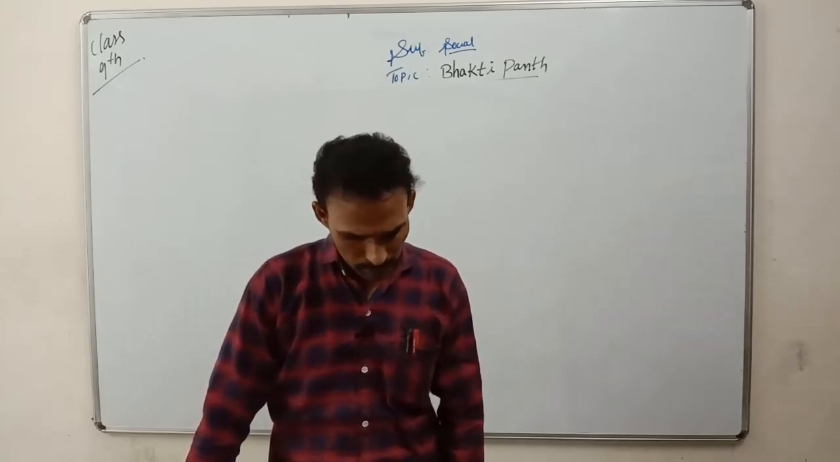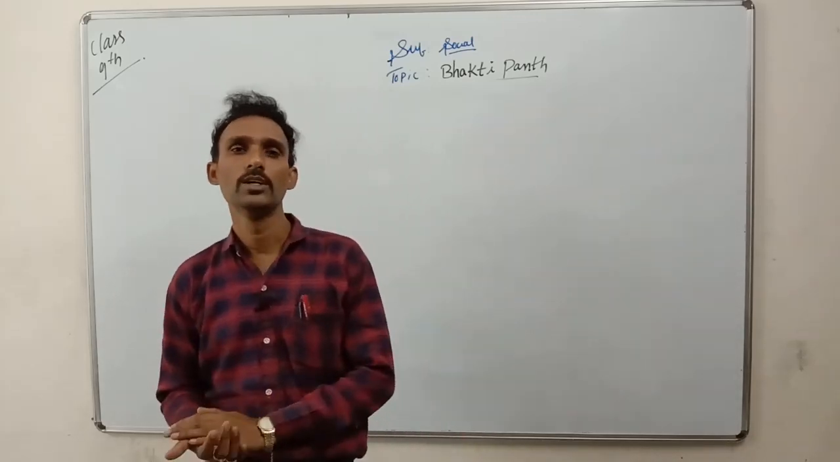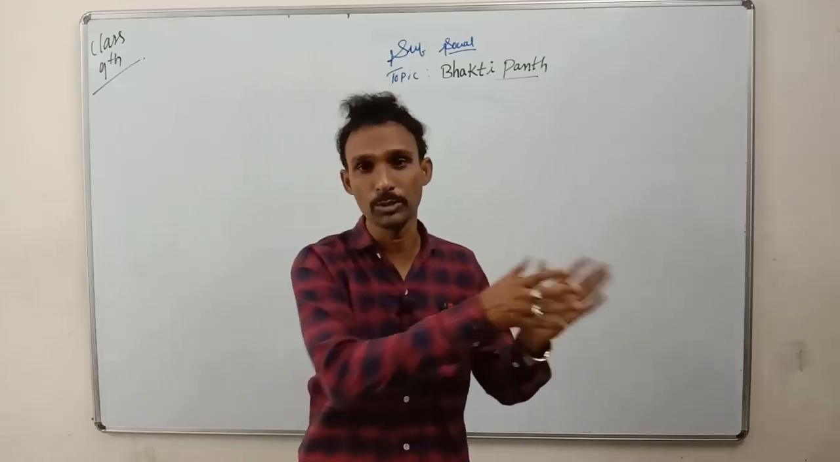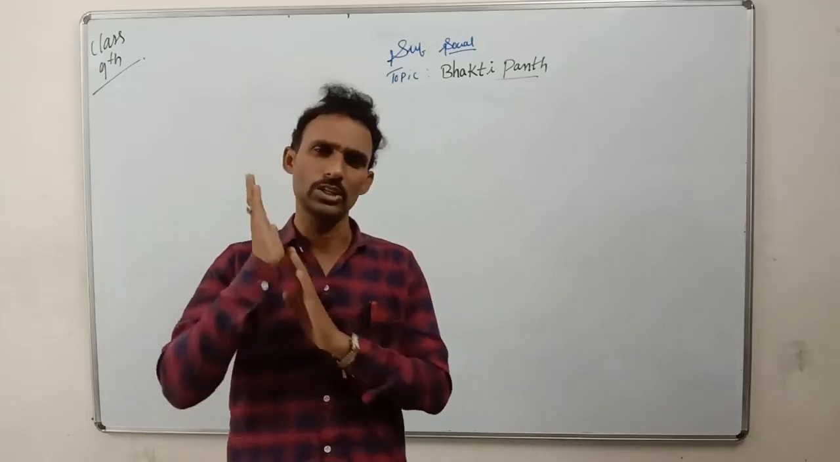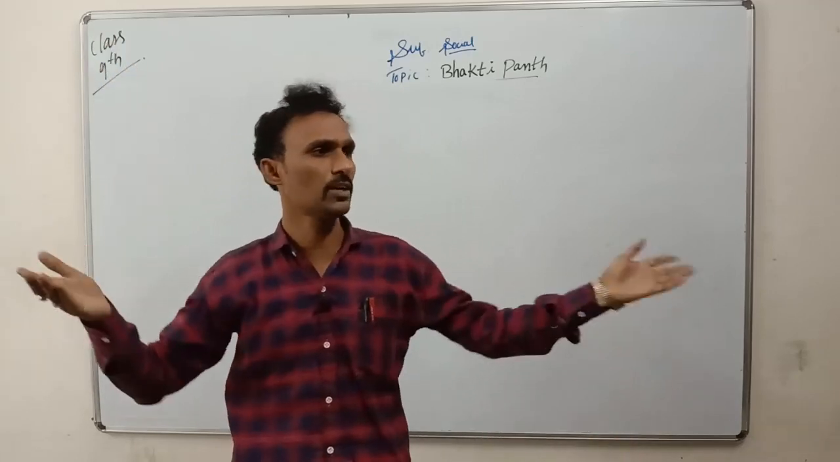Then multiple idol worship. He condemned multiple idol worship. Idol worship means Murti Puja. Someone says, "Sir, this is an idol of a god, sir. I will worship this one." No, he condemned that. He stopped that. God is everywhere. God is here, is there, everywhere is there.